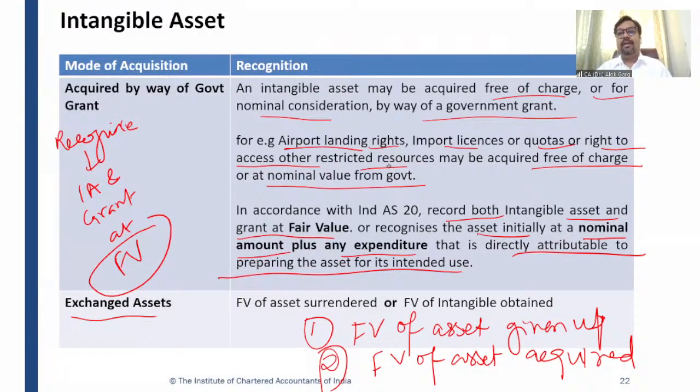Yes. If the fair value of the asset given up is not there, you can go for the fair value of the asset acquired. Sir, if both the fair values are not given, then you can go for the WDV of the asset given up, because it will always be there. If you have an asset, the value must be there in your books of accounts. Is it clear?